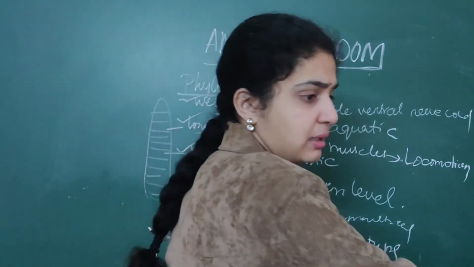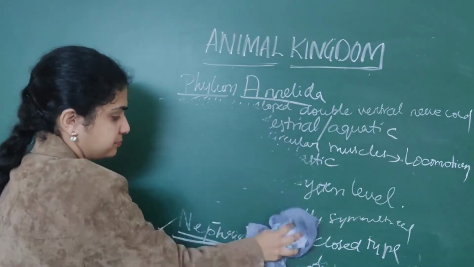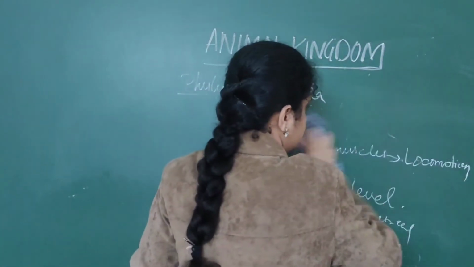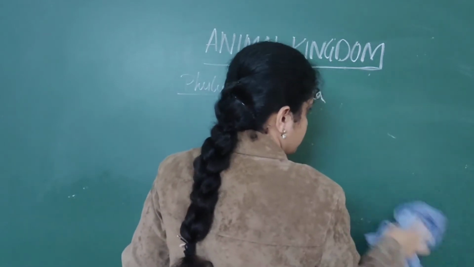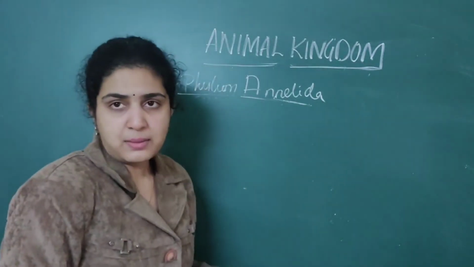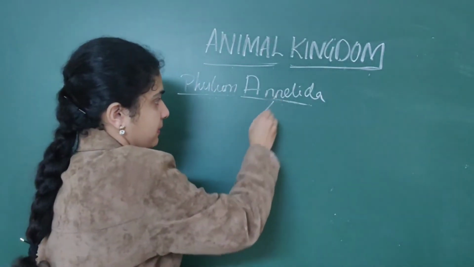Next, another important thing is about phylum Annelida. Two types are present, that is Nereis as well as leeches.